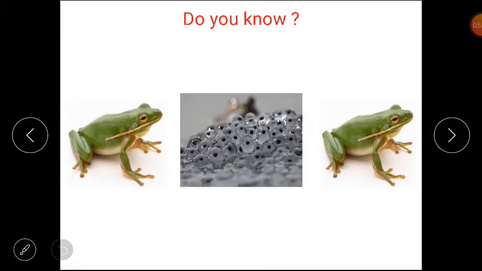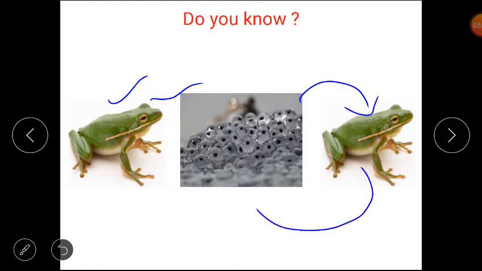Now students, tell me, why is the term life cycle used to describe the development of a frog? Now we will discuss some important facts about this lesson. A frog hatches out of an egg and develops into an adult who can lay its own eggs. You can see the frog lays eggs, and after that the eggs turn into an adult frog, and the adult frog again lays eggs, thus restarting the process by which it was born. As this process repeats, it is called a life cycle.